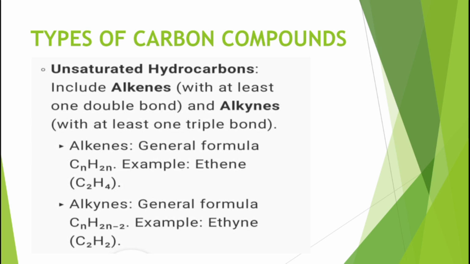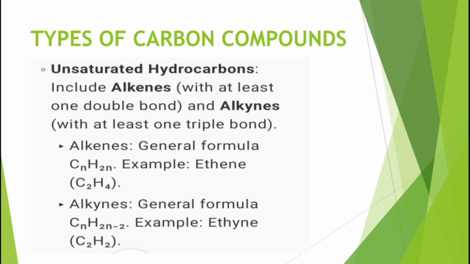The second type of carbon compound, as I told you, is the unsaturated hydrocarbon. It includes alkenes and alkynes. Alkenes are compounds where at least one double bond is there. The word alkyne refers to a compound where at least one triple bond is there.